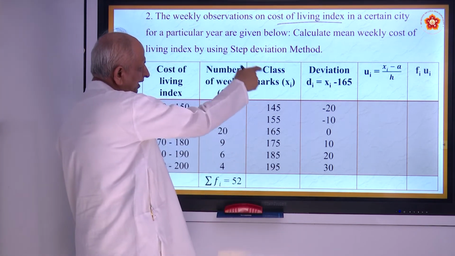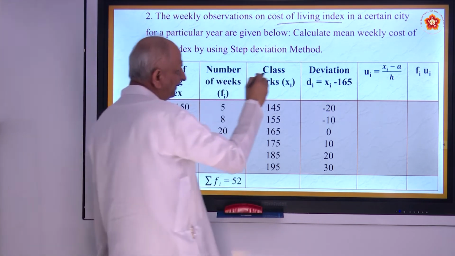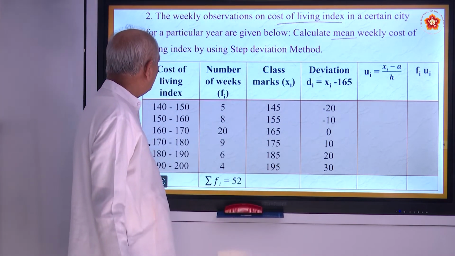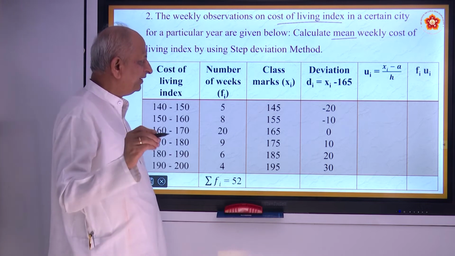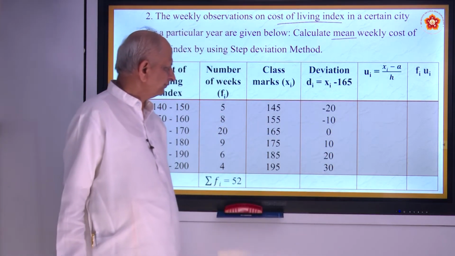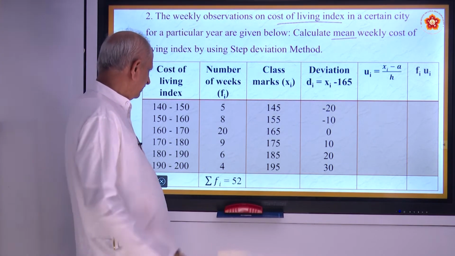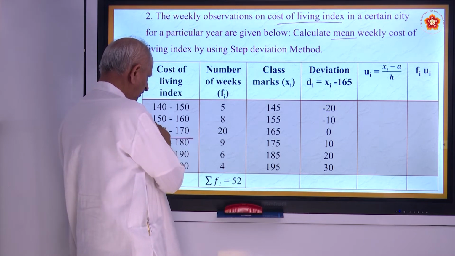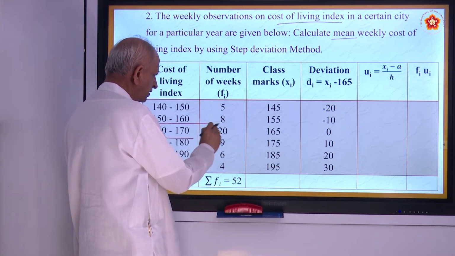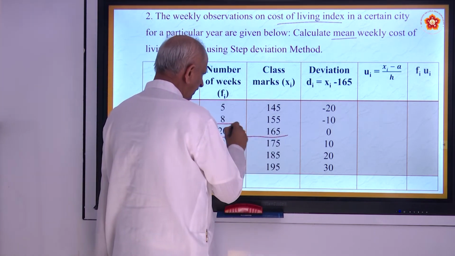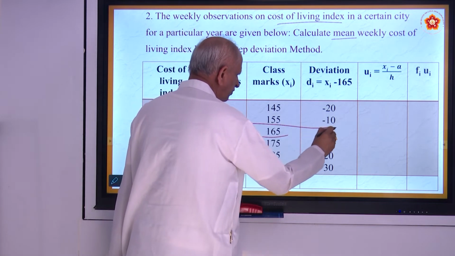They are given here: calculate the mean of the weekly cost of living index by the step deviation method. This is called the step deviation method, wherein you have to take a middle number, that is called the assumed mean. This is called the assumed mean, and that we put as 0.